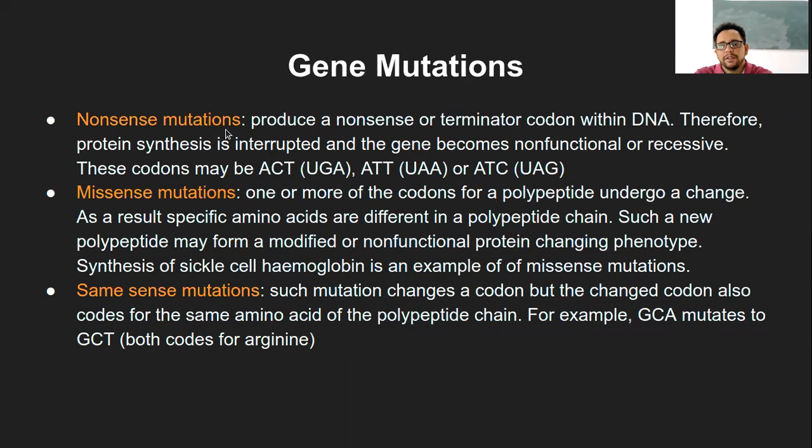So that is gene mutations. They can again be of three types, depending on what is happening due to that particular gene mutation: nonsense, missense, and same sense. Now this nonsense is literally nonsense. That means, for example, a nonsense mutation will produce a nonsense or terminator codon.